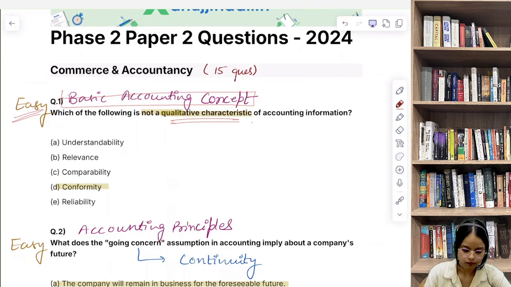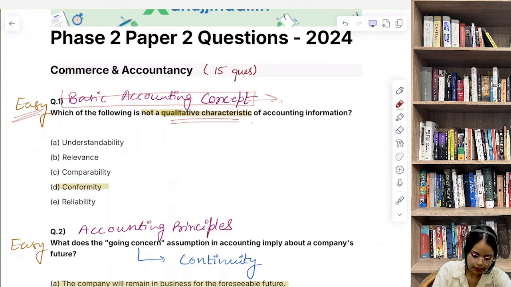बेसिक अकाउंटिंग कॉन्सेप्ट्स और प्रिंसिपल्स अगर आपने पढ़े हैं, you can answer this question very easily. We know the qualitative characteristics as per the conceptual framework of accounting. क्या क्या होते हैं क्वालिटेटिव कैरेक्टरिस्टिक्स?